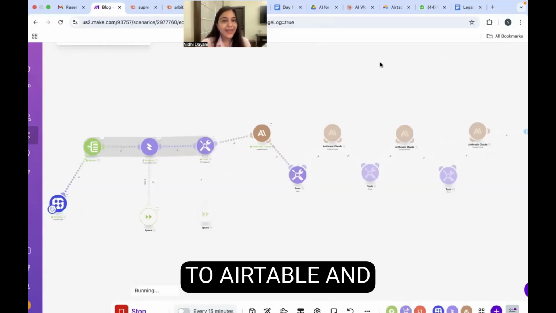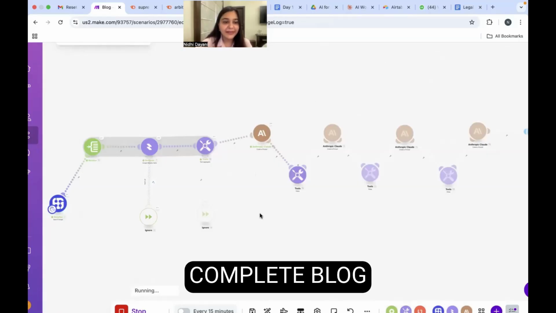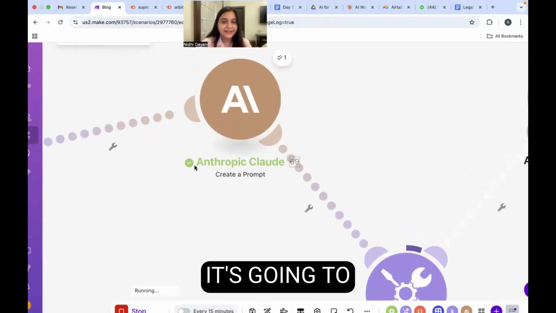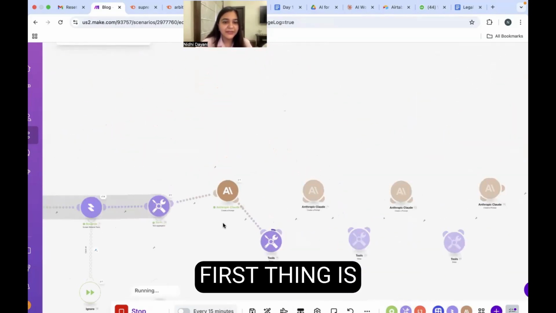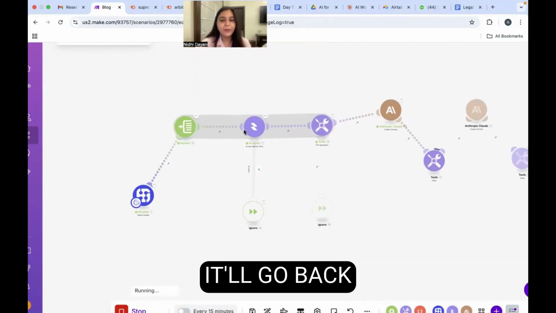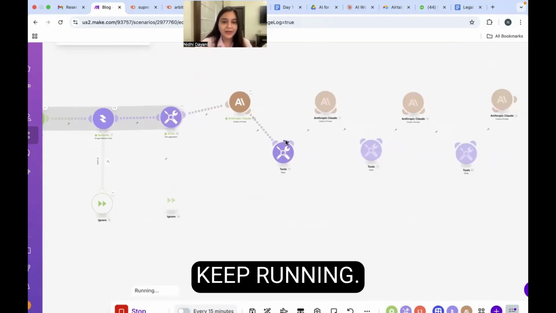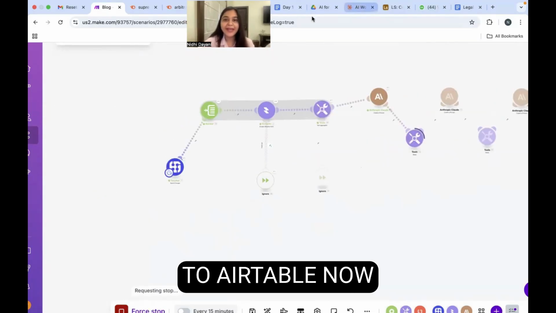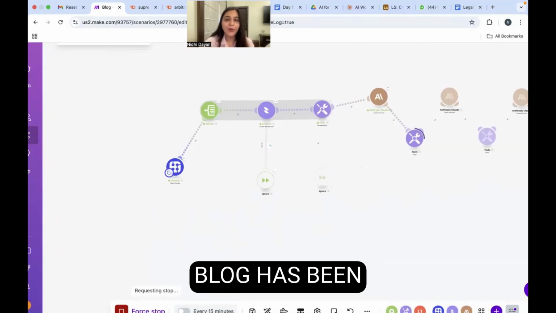And then we're going to move to Airtable and see what my complete blog post looks like. You can see that as and when it's being generated, it's going to give me a tick mark, and the first thing is done right here. It's going ahead, analyzing the other one, it'll go back, and the automation will keep running. So now you can see that my automation is done, and I'm going to move to Airtable now and see what blog has been generated.